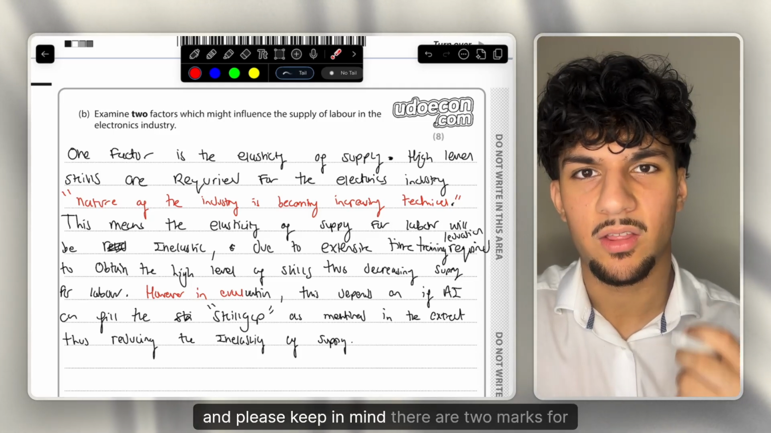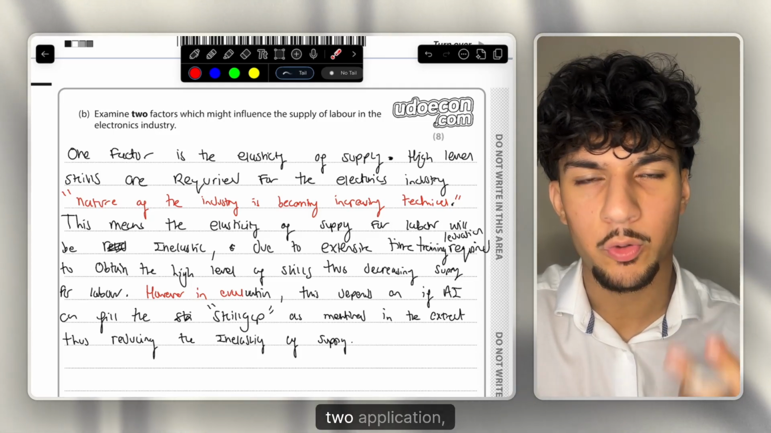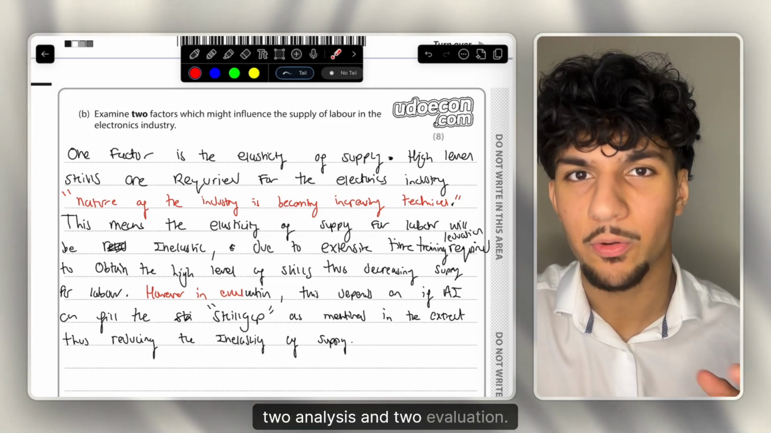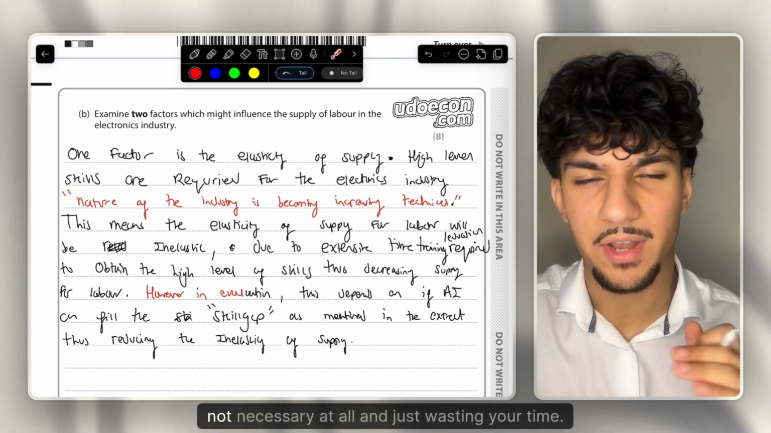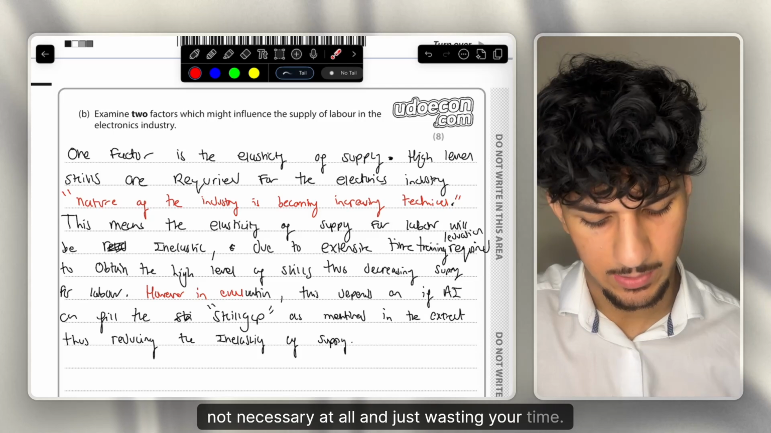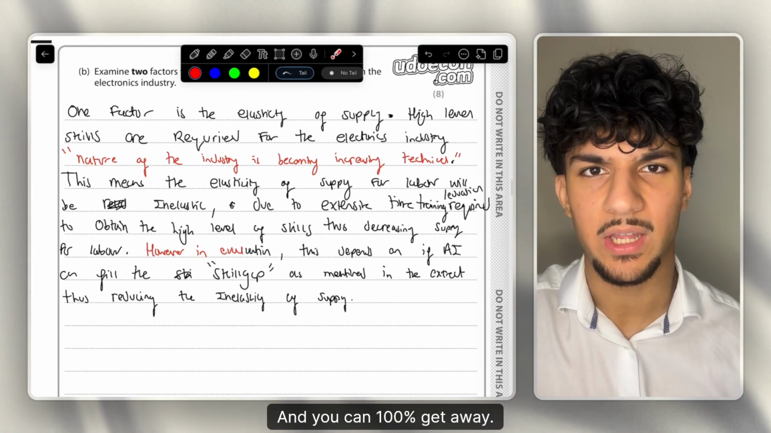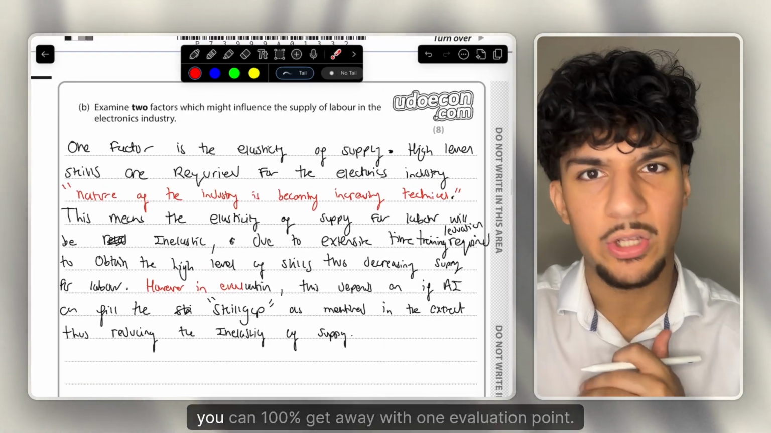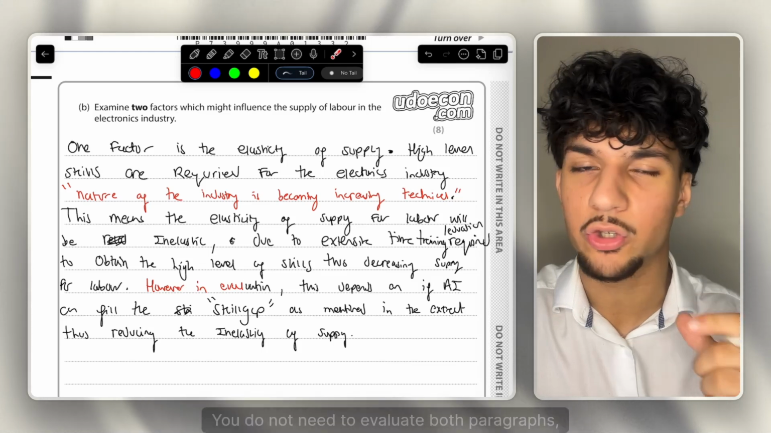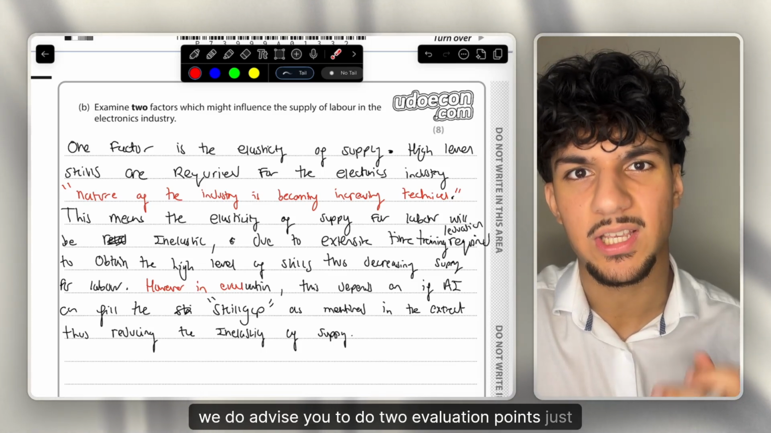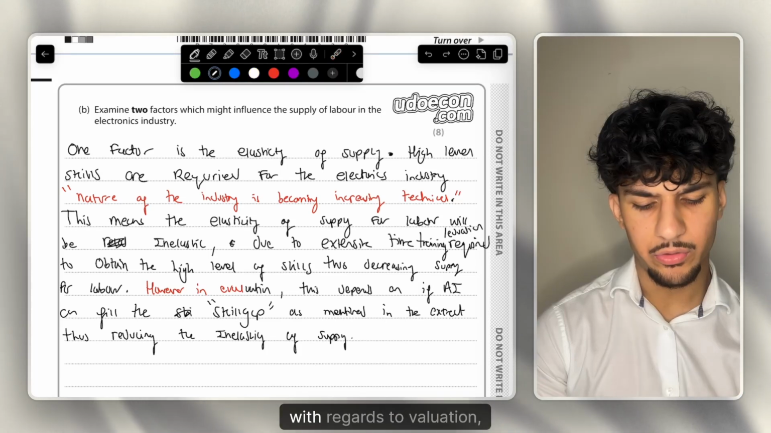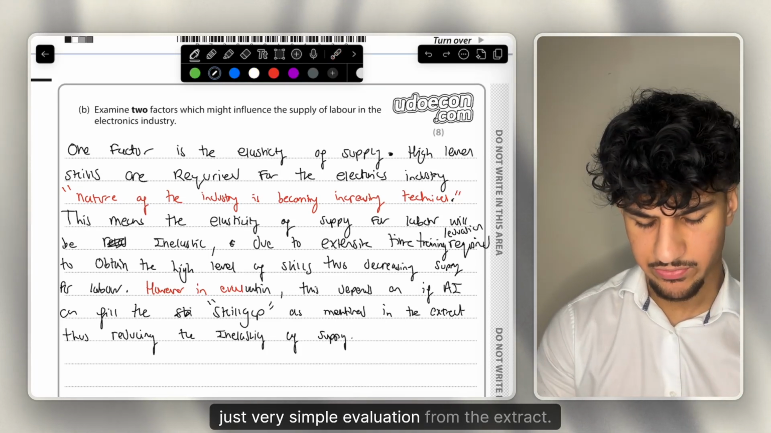Please keep in mind, there are 2 marks for knowledge, 2 application, 2 analysis, and 2 evaluation. An evaluation over 2 or 3 lines is just not necessary at all, and just wastes your time. If you've got one developed evaluation point, you can 100% get away with one evaluation point. You do not need to evaluate both paragraphs. But if you have the time, we do advise you to do 2 evaluation points just to make sure you're safe. But with regards to evaluation, just very simple evaluation from the extract.